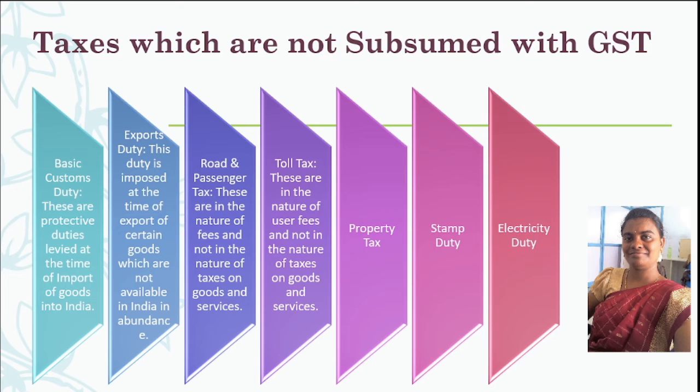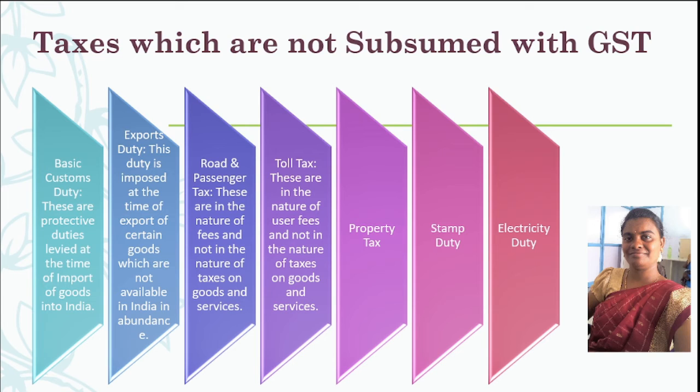Some of the indirect taxes are not subsumed within GST, that is, basic customs duty. It is levied at the time of import of goods into India. Next, export duty. It is imposed at the time of export of certain goods. Next is road and passenger tax. These are in the nature of fees and not in the nature of taxes on goods and services.